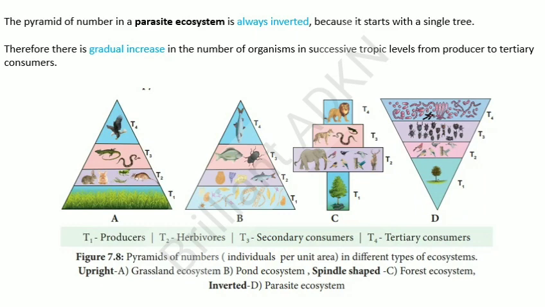In C, you can see the forest ecosystem having only one tree at T1, the producer level, and it is spindle shaped. And in D, you can see one tree in the parasitic ecosystem, that is at the T1 level we can see only one tree, and the organisms keep increasing towards the trophic level T4.